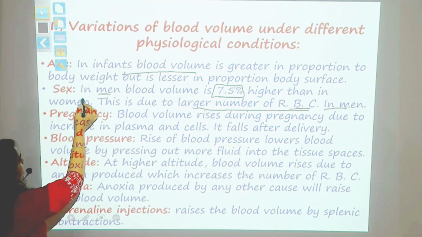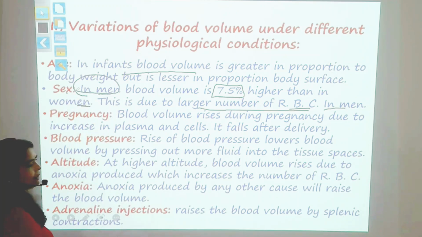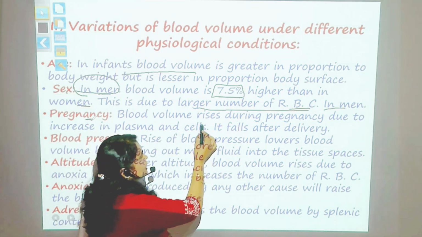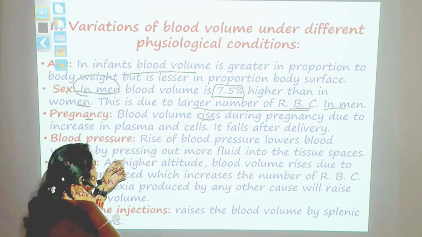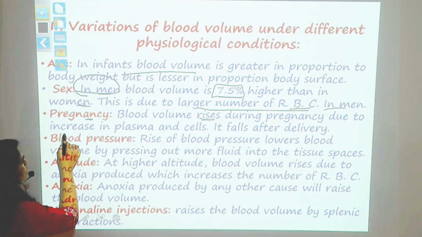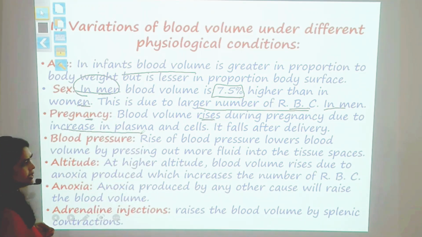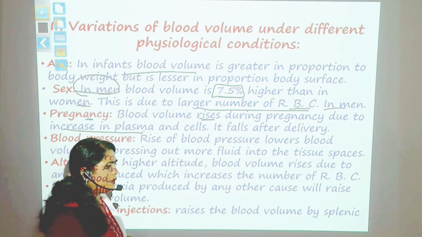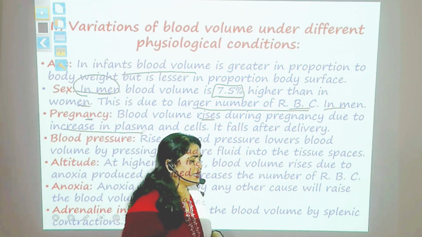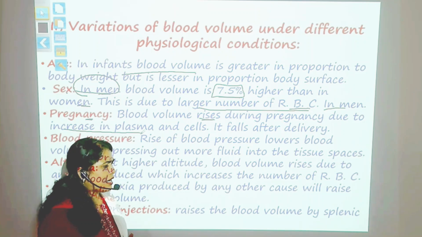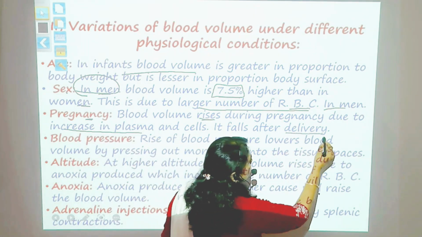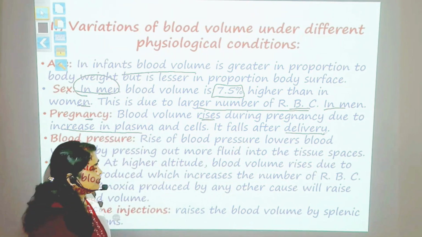So you can say in case of men, the blood volume will be higher than female. In case of pregnancy also, there will be rise in the blood volume. During pregnancy there will be rise because of the increase in the plasma and the cells. There will be rise in the blood volume, and it will not remain the same after the delivery of the child. The blood volume will fall to the normal blood volume.